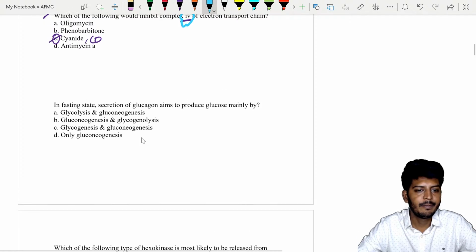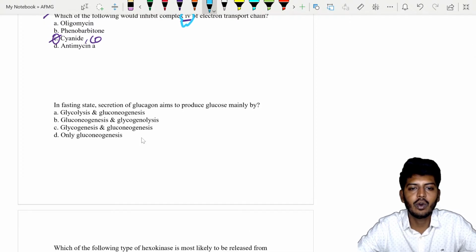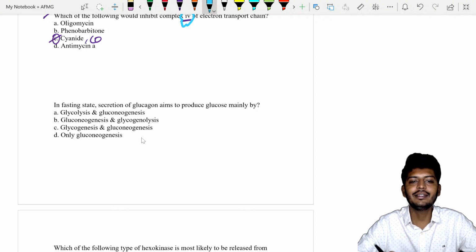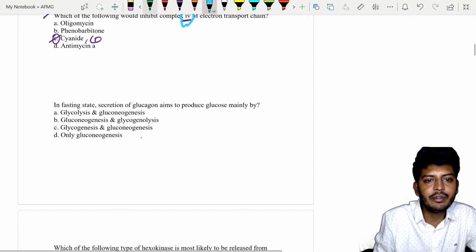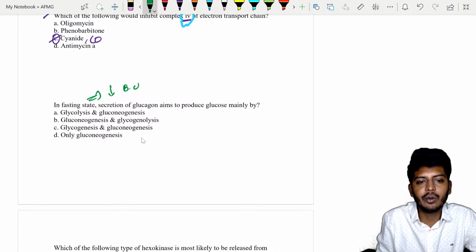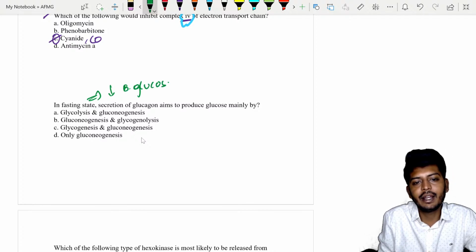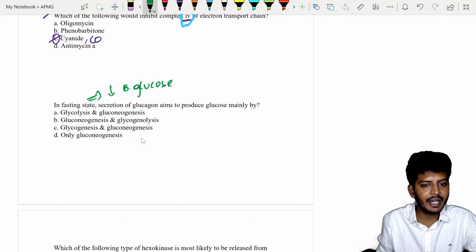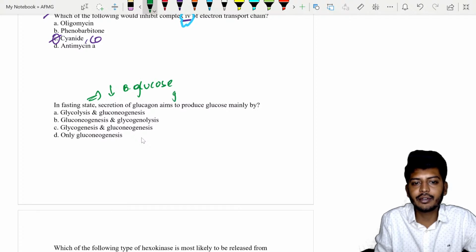So, in the fasting state, secretion of glucagon aims to produce glucose mainly by what? What they're asking is, if they were fasting, what will happen? Fasting means there is a decrease of blood glucose. If there is a decrease of blood glucose, what will happen, my dear students? Glucagon will be produced.